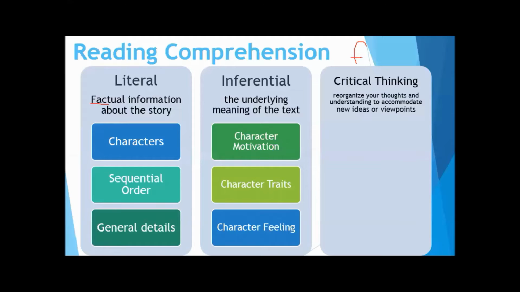The same goes for identifying character feelings. Younger books will clearly tell you the boy is sad, the girl is happy, right? The mom is sleepy. But sometimes it won't, and children need to be able to identify those moments. What is it to be sleepy? Oh, the mother sat on her chair yawning and her eyes were batting very slowly. Well, that lets me know that that mom is probably sleepy. So you see how it uses a little bit about the facts and a little bit about what they know about the world.